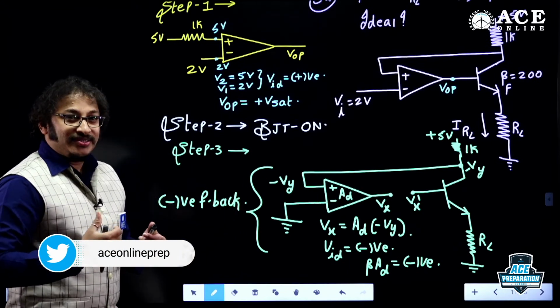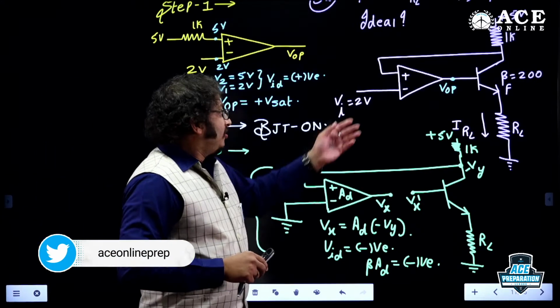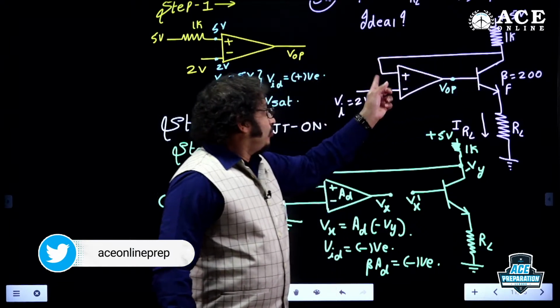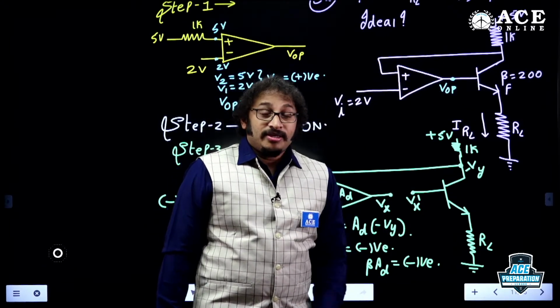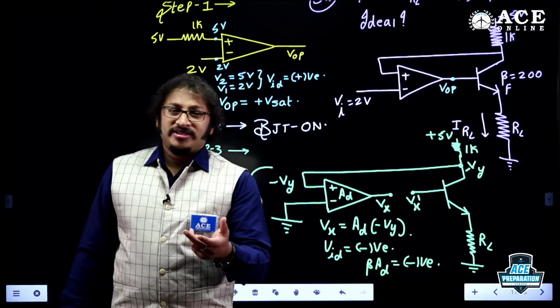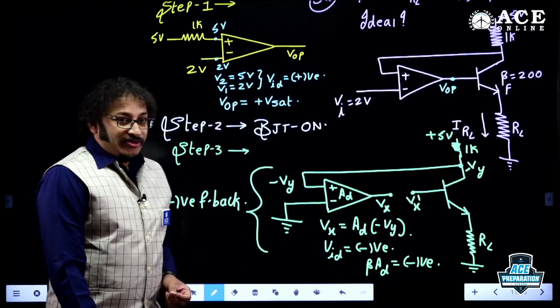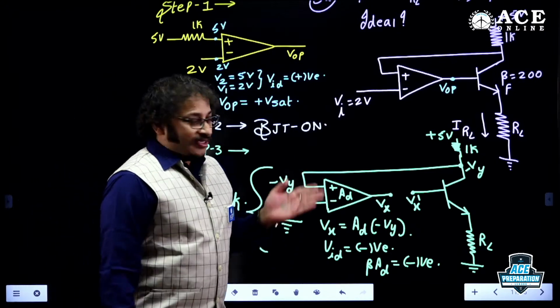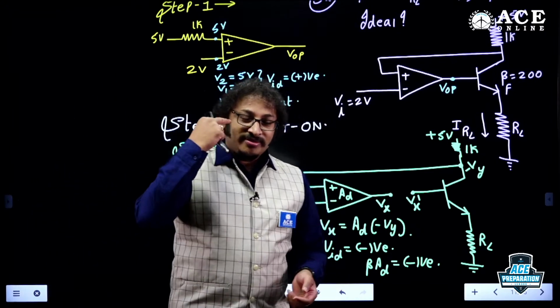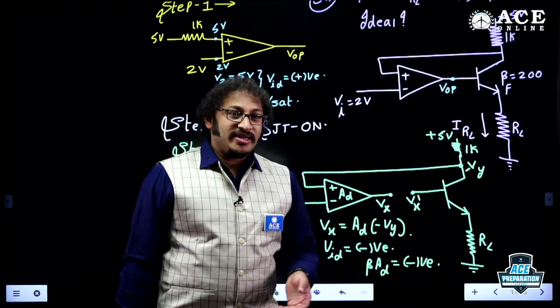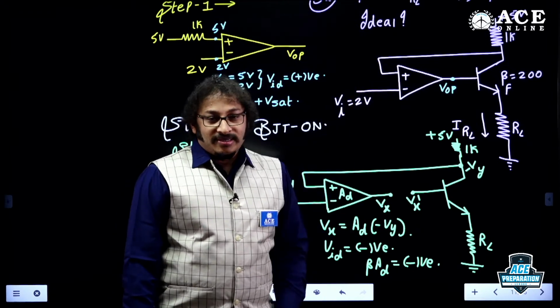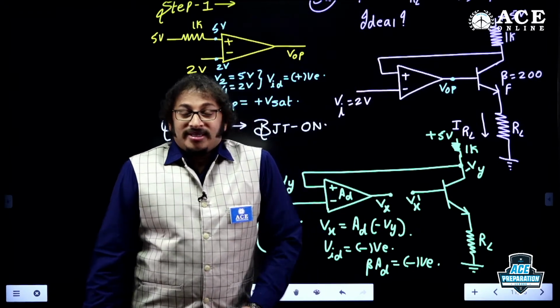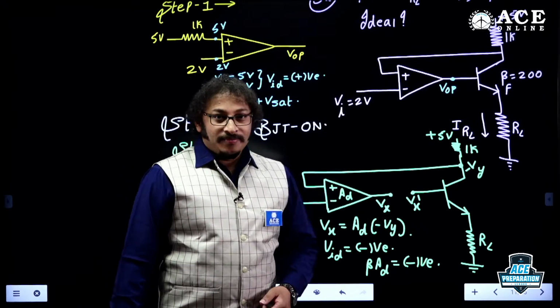See, the biggest mistake you have made previously is that the wire is connected to the plus terminal, hence you assumed it is positive feedback. That is the blunder. It is not positive feedback, man. It is a negative feedback system. This is the reason why I am discussing these questions here, because many students are asking me, sir, it is positive feedback, how did the examiner apply virtual short?